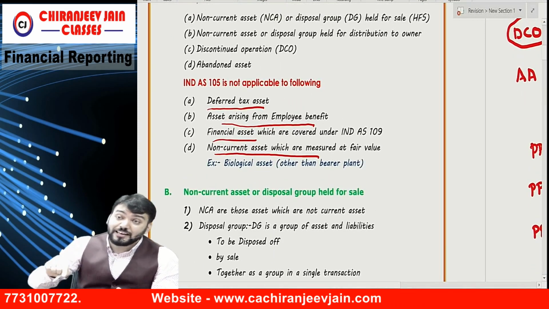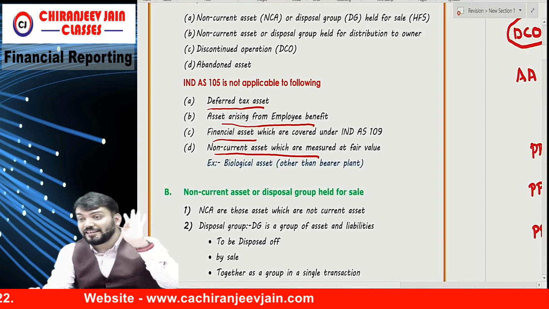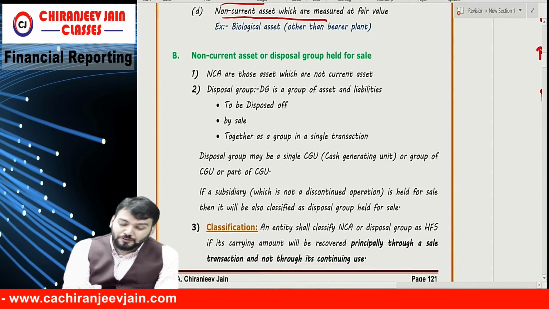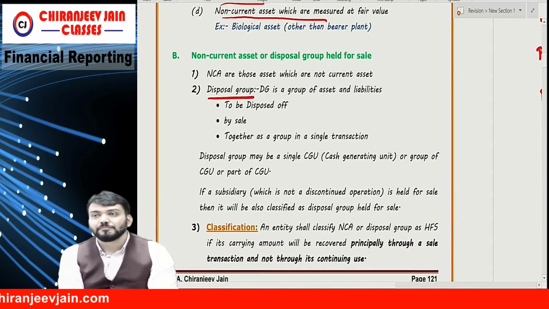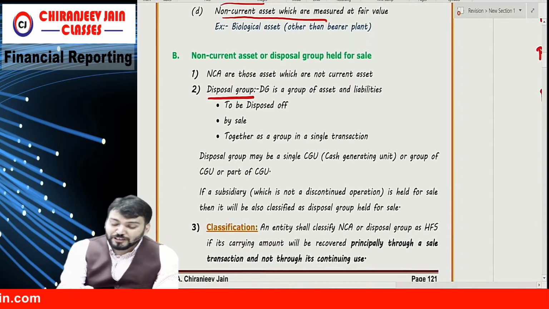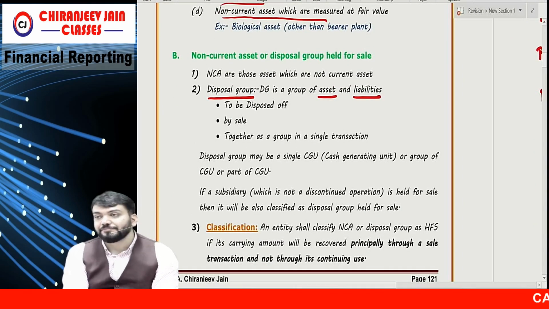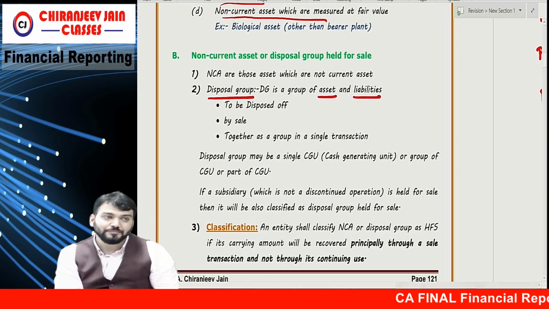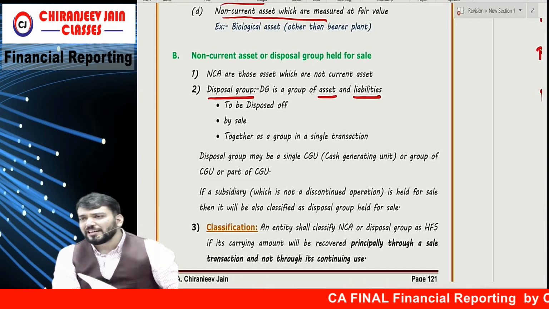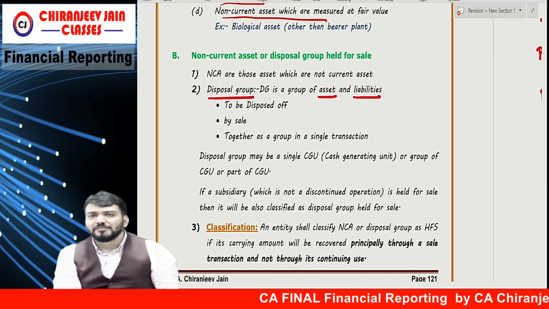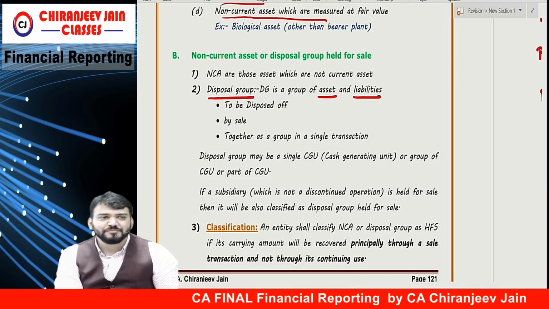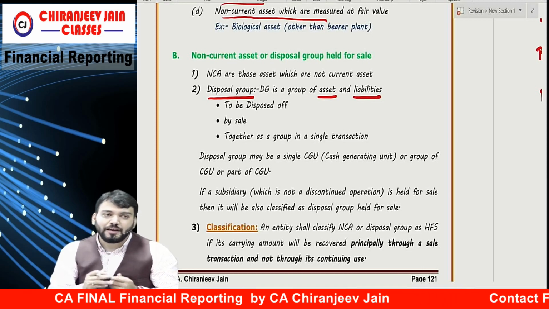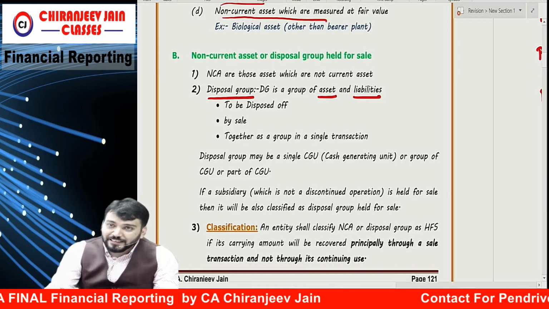Even though the name is non-current asset held for sale, it is only for certain non-current assets. Then, what is the meaning of disposal group? Disposal group is a group of assets and liabilities. But this asset will include current asset, because I have said asset, so asset means any asset and liabilities.